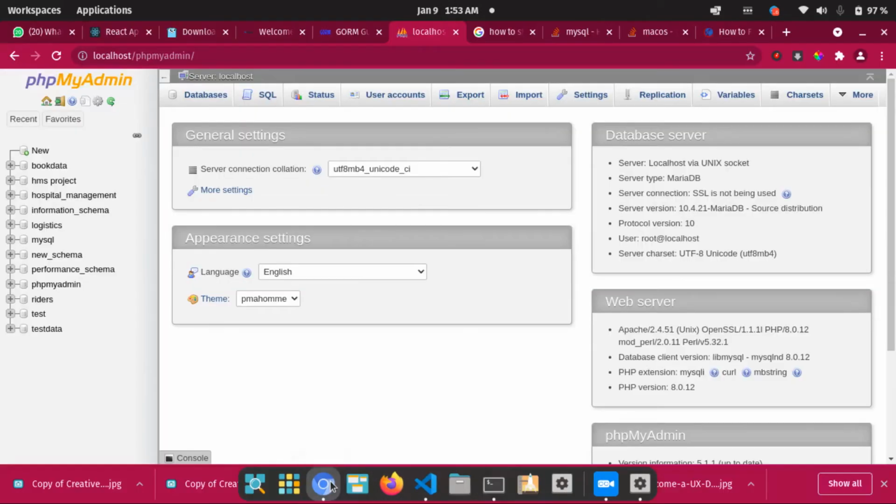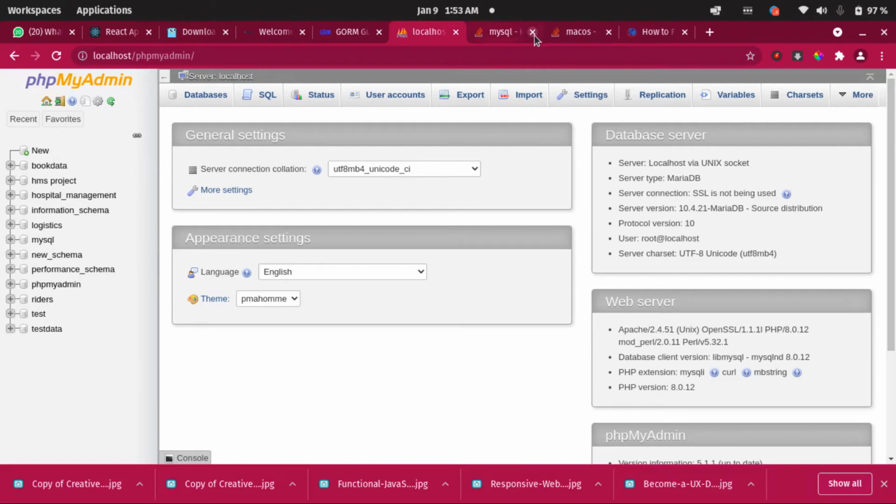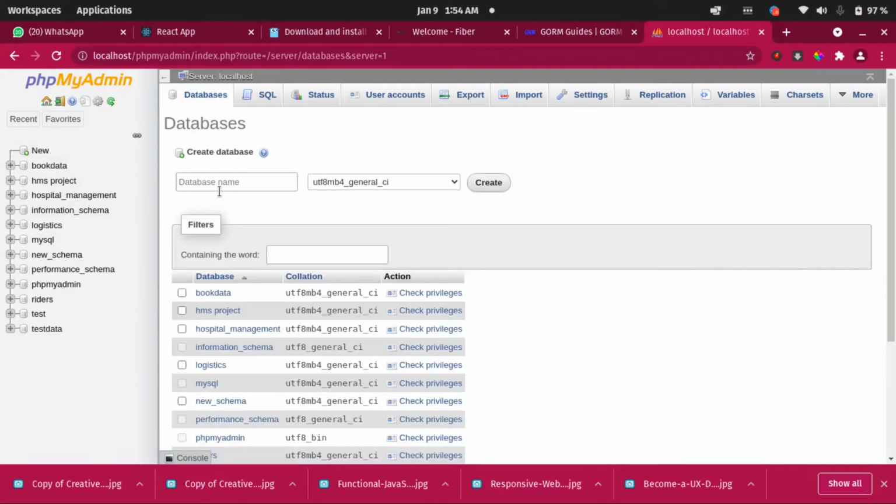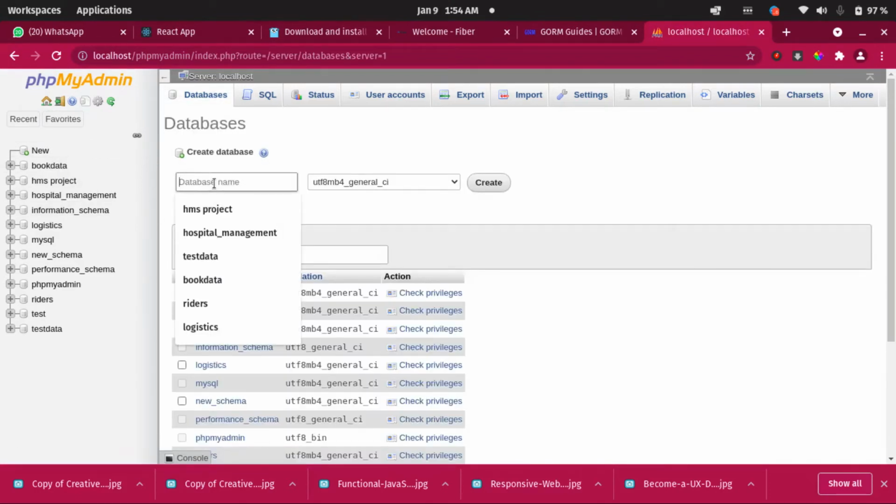Having done that, the next thing we have to do is that we already have our MySQL running now, so we need to create a table. Let's come here and create a new database. Let's call the database name, and please kindly remember the database name, because we are going to be using it to connect to our MySQL later on. So let's call it go blog or something.